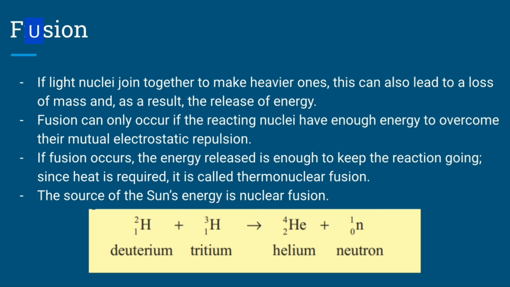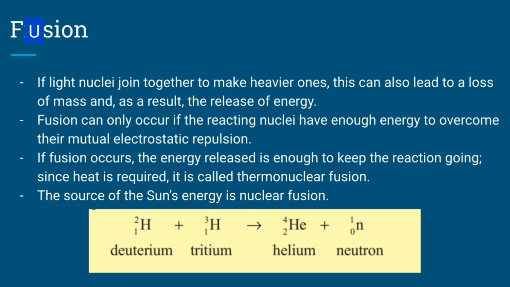So fusion can only occur if the reacting nuclei have enough energy to overcome their mutual electrostatic repulsion. Because in fusion, it's nuclei that are joining together, whereas in fission, all we need is a neutron hitting the nucleus. A neutron is neutral, therefore it doesn't experience any electrostatic repulsion. However, when 2 nuclei come together, both are positive, and therefore the repulsive forces are going to be horrendous because they're so close together. So if there is enough kinetic energy to overcome it, that's when it can happen.